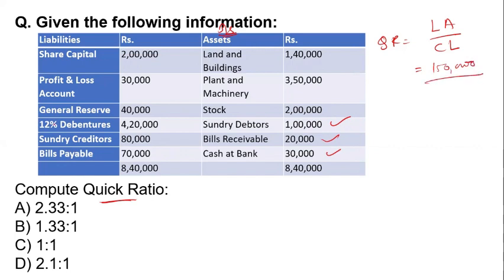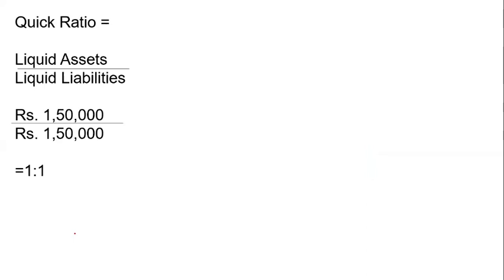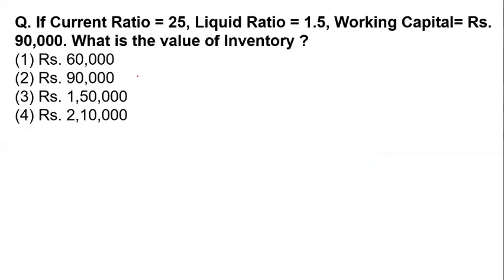Then on the liability side, the current liabilities. What are the current liabilities? Creditors and bills payable, that is 80,000 plus 70,000, which is 1 lakh 50,000. So 1 is to 1. The quick ratio is option C, that is 1 is to 1. Clear?